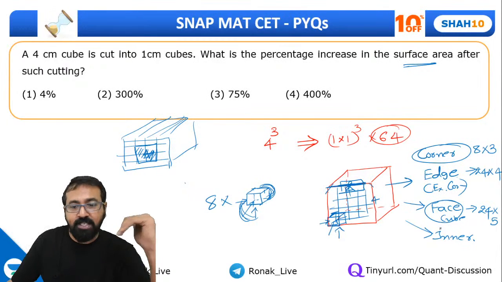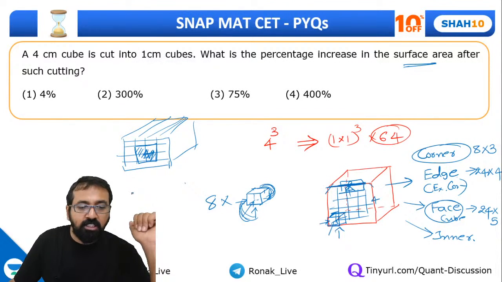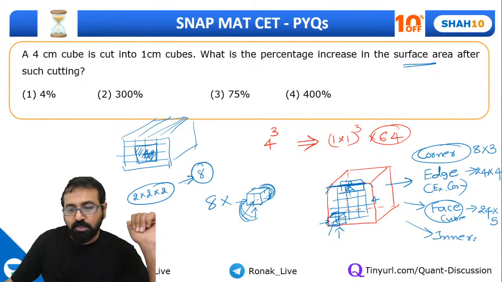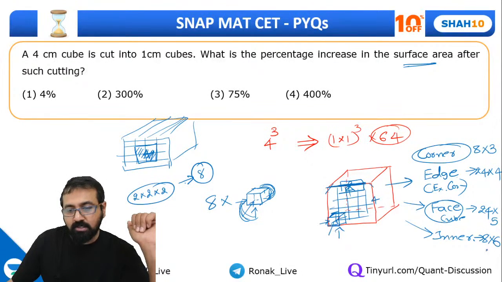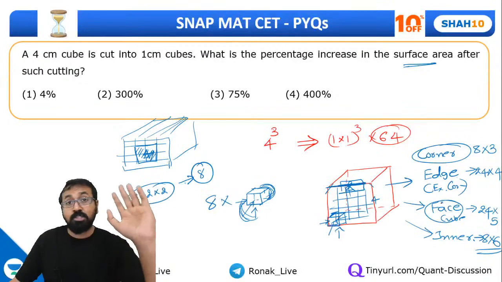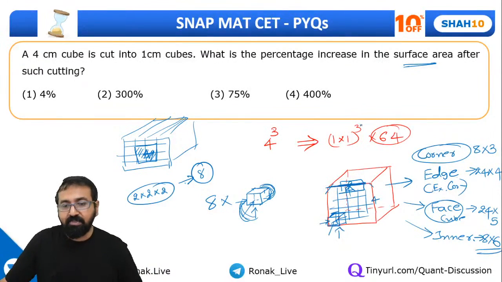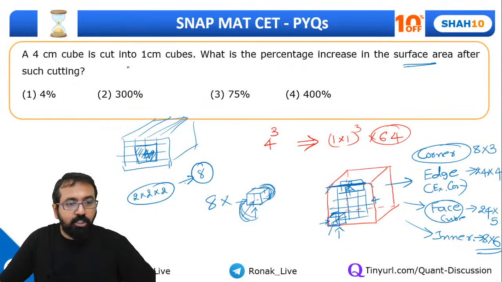So we need to take 5 faces and inner cube. So how many inner cubes will be there? The inner cube will be like 2 into 2, 2 into 2. That means there will be 8 inner cubes and none of their faces was exposed. So 8 into this will be 8 into 6. Now just find out this total and this will directly get you the percentage area. Of course, this is a slightly difficult question, guys. It's not that simple. A 4 meter cube is cut into 1 centimeter cubes. What is the percentage increase in the surface area after such cutting?